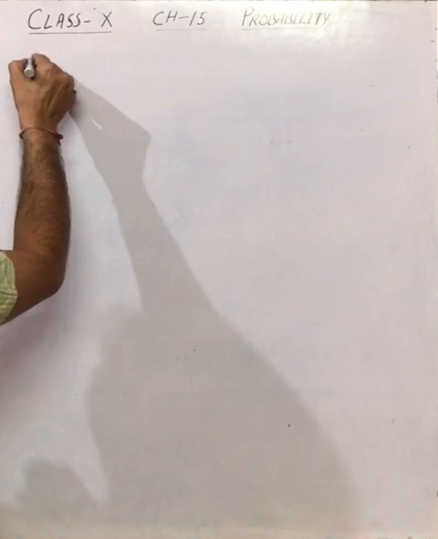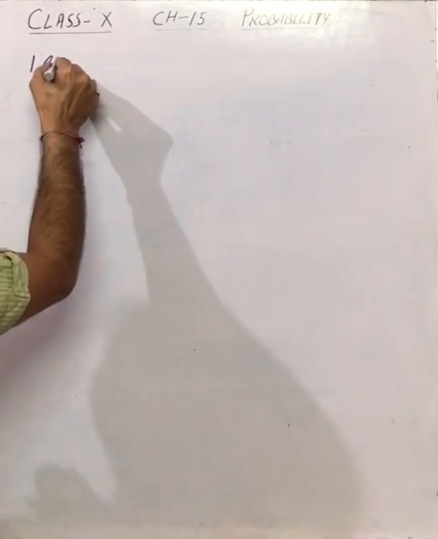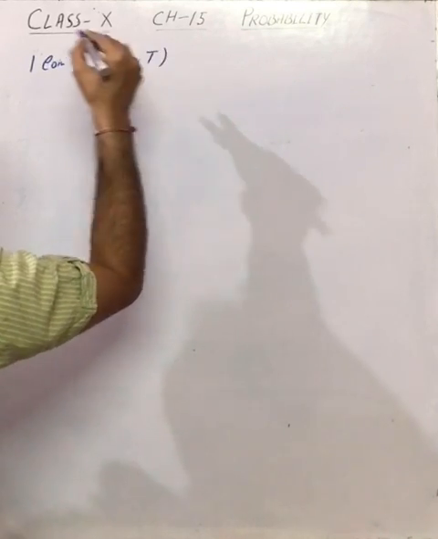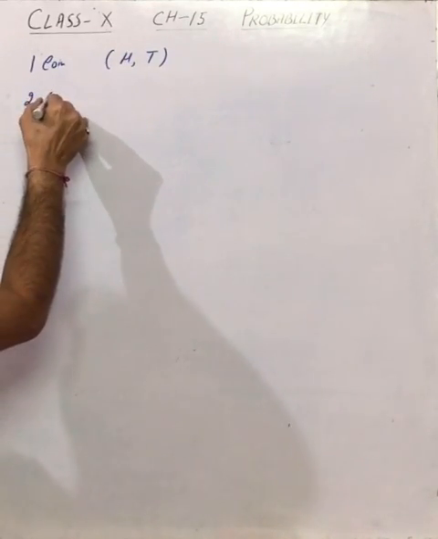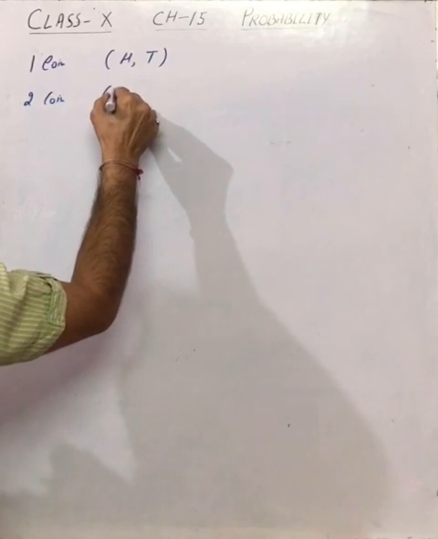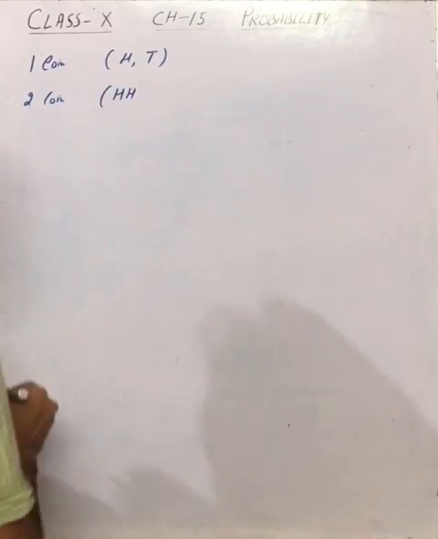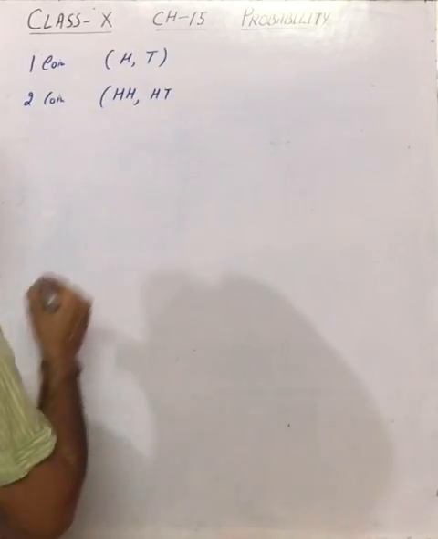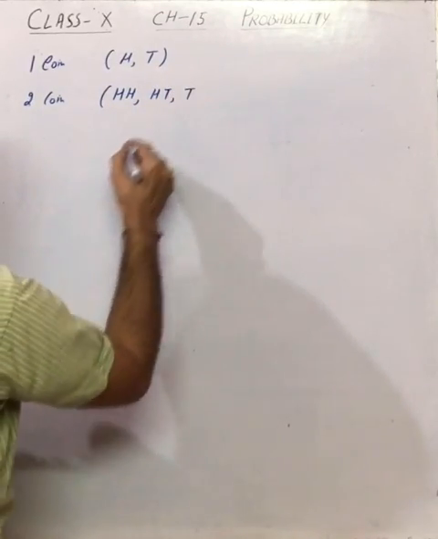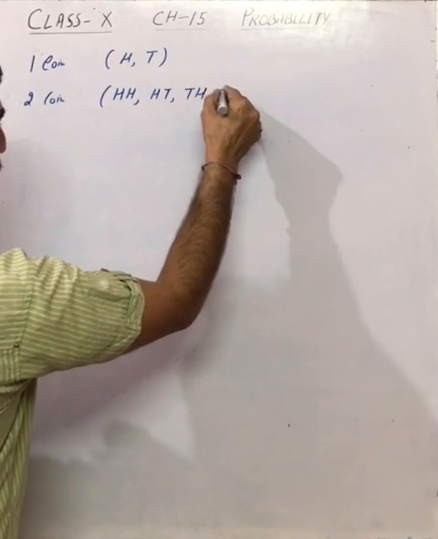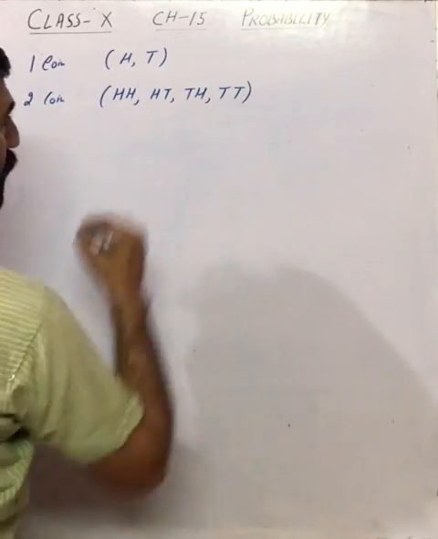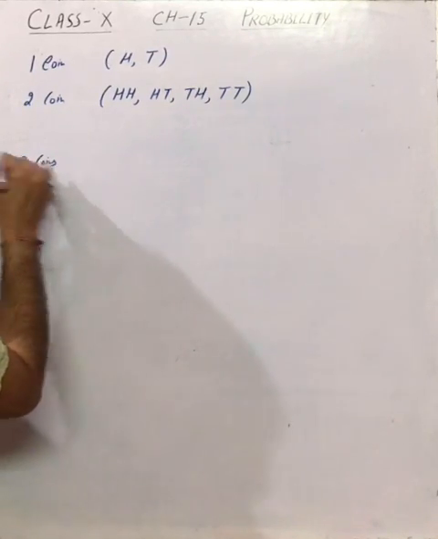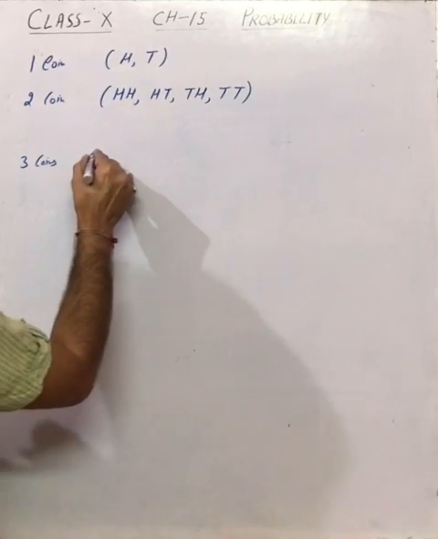For example, if we throw one coin, the chances are it may come up with head or tail. If we throw two coins, the chances are it may come up head on both the coins. It may come head on first, tail on other. It may come tail on first and head on other, and it may fall tail on both. Suppose we throw three coins simultaneously. We throw three coins at a time. The chances are